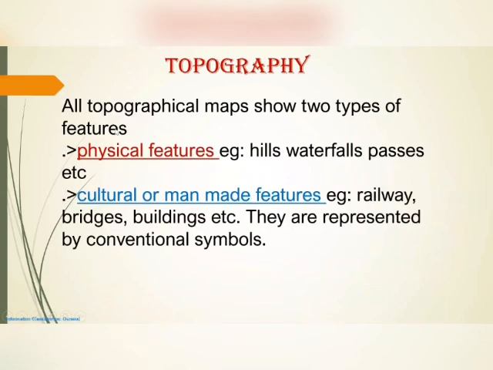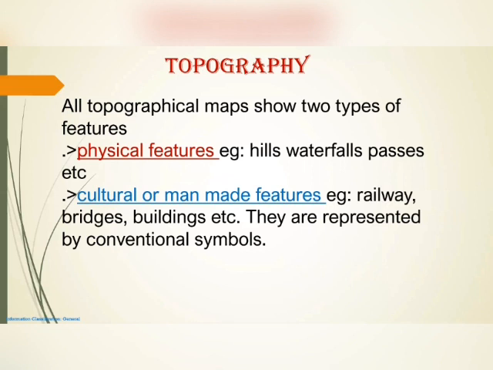All topographical maps show two types of features. This is the first and foremost thing you must understand. What are the features this topographical map shows? The first one is physical features. In sixth standard and so on, you learned the physical features like hills, waterfalls, passes, mountains, lakes, seas; everything comes under the physical features.